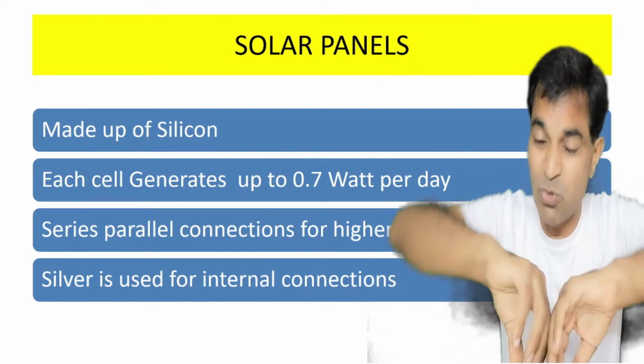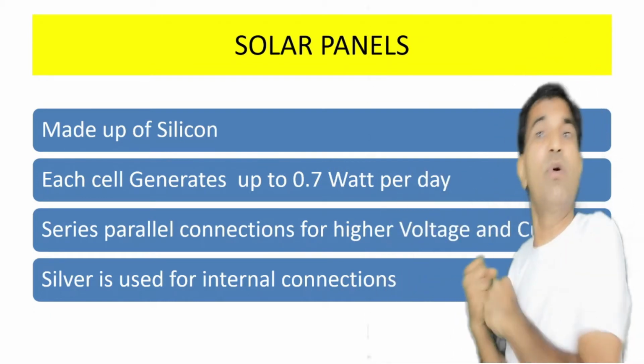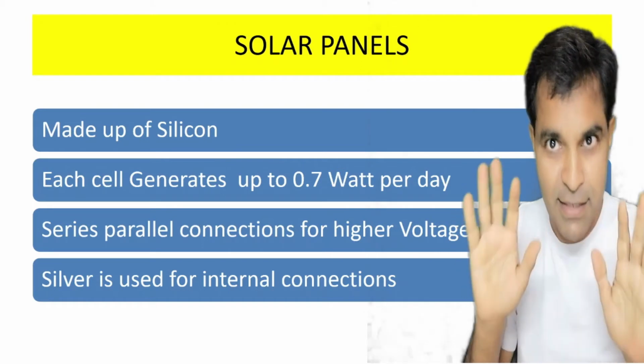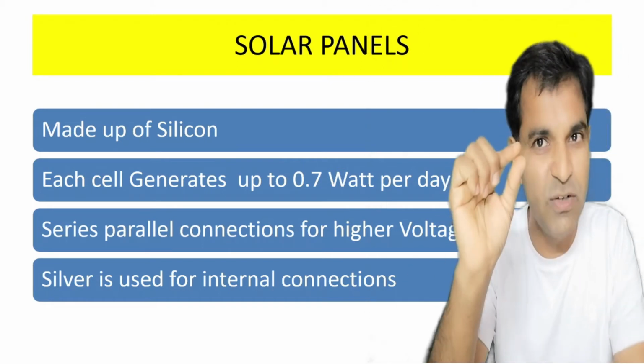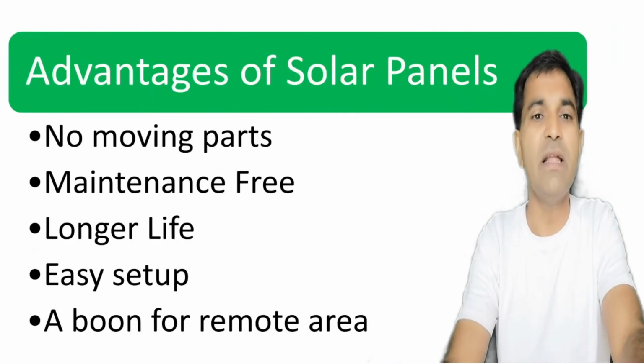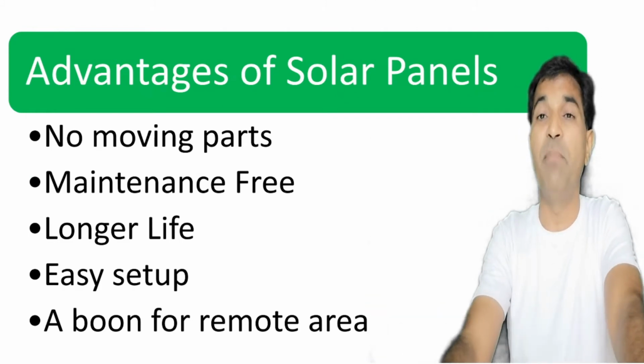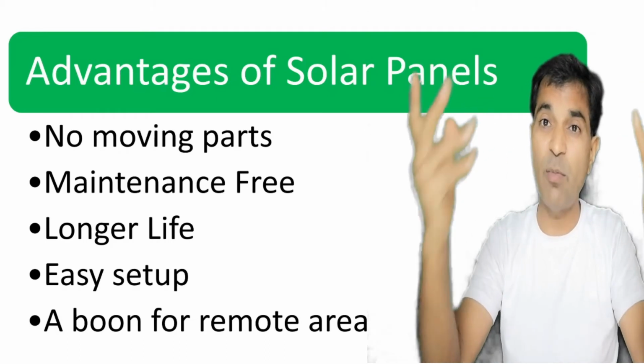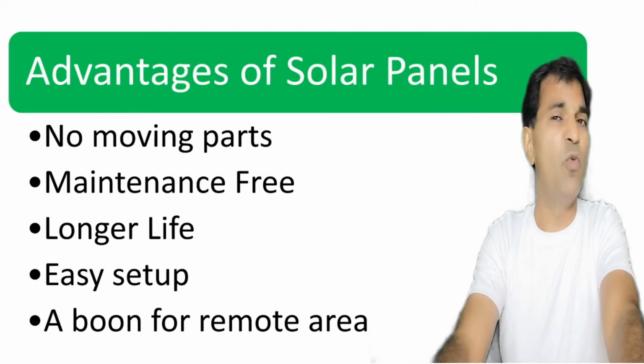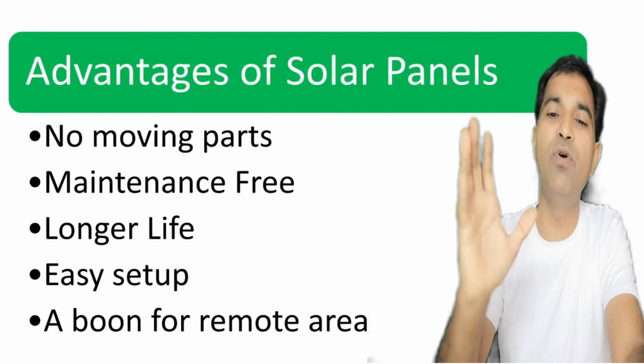So ये मत सोचना कि हम सोलर पैनल को तोड़ के सिल्वर को ही निकाल लेते हैं और धनवान हो जाते हैं. ऐसा नहीं है भैया. Silver is used in very very low proportion. Now, what are the advantages of the solar panels? No moving parts at all, maintenance free, very long life of approximately 25 years, very easy setup, and a boon to remote areas.